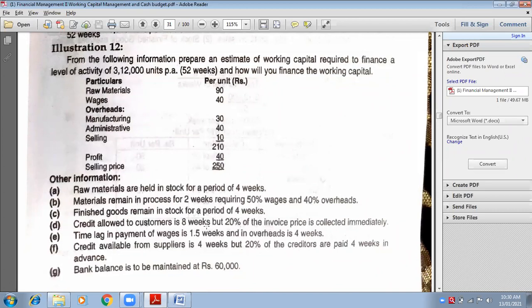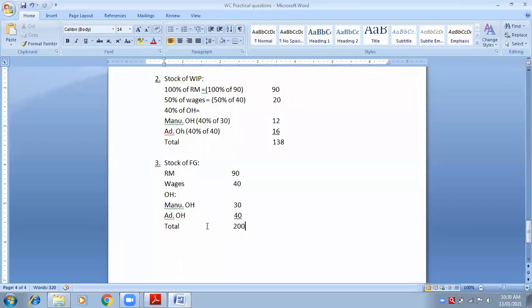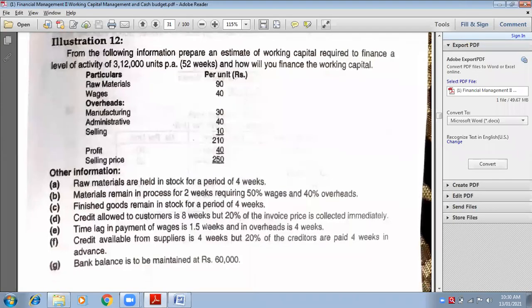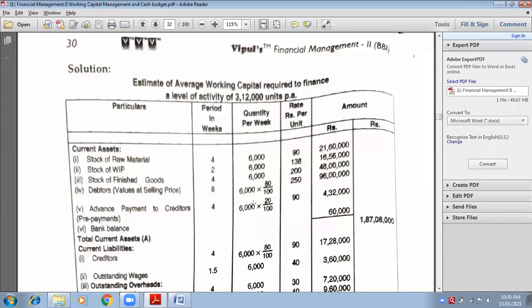What is the number of weeks? 4 weeks. And what is the rate? Just now we calculated 200. So 6,000 into 200 into 4. 48 lakhs. Very good. You can verify, 48 lakhs is our correct answer. Okay. Next.